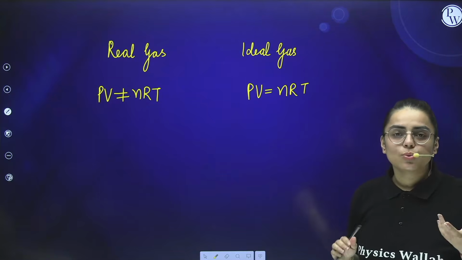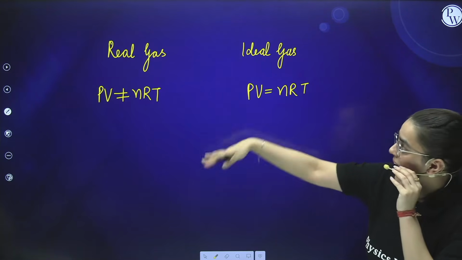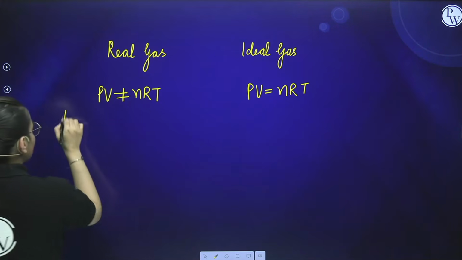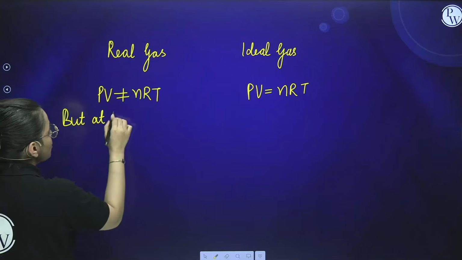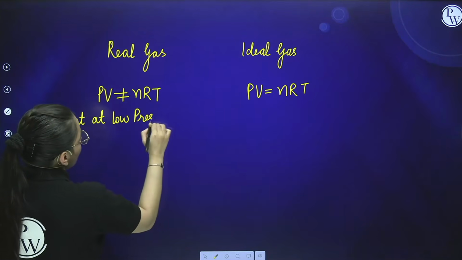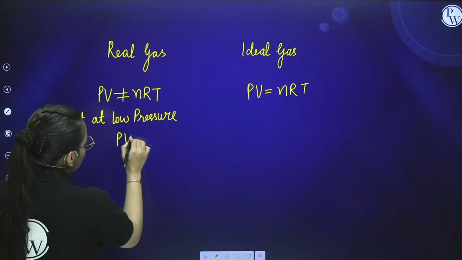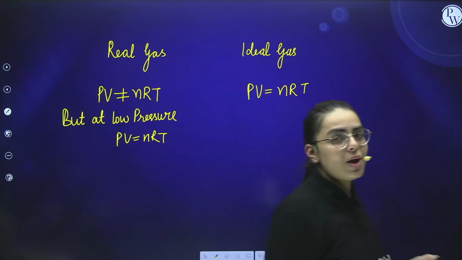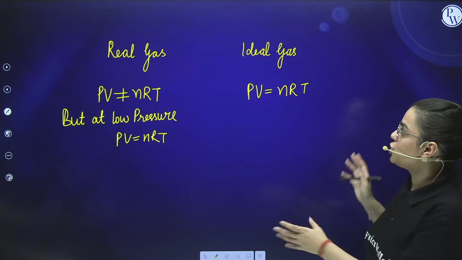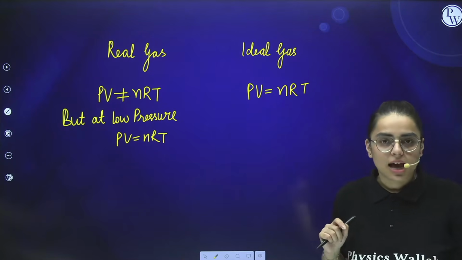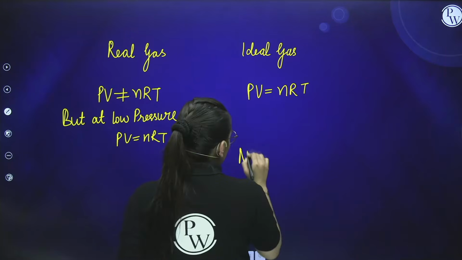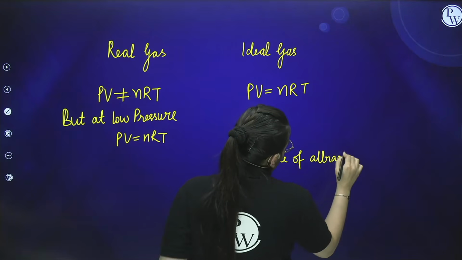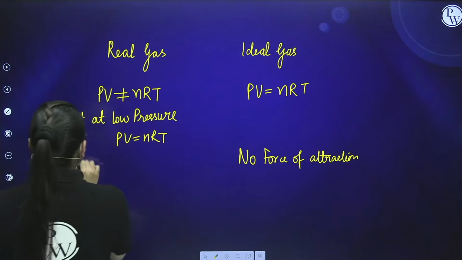Now see, the next one is that real gas can behave like an ideal gas but at low pressure. It is not equal to nRT normally, but at low pressure, students, it can behave so that PV is equals to nRT, but not at the normal situations. Now, other than this, students, there is no force of attraction in the ideal gas because it is a hypothetical case. Here there is no force of attraction. And here, yes, there are forces of interaction.